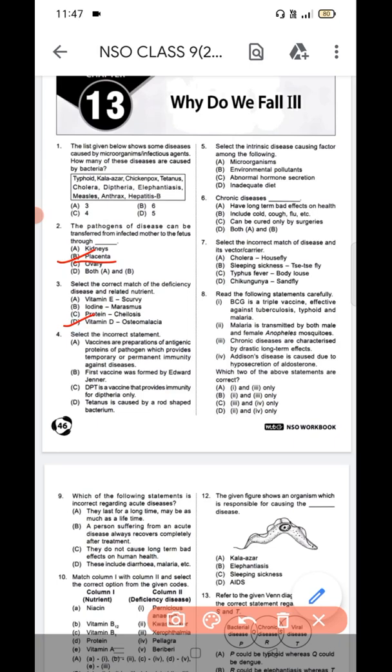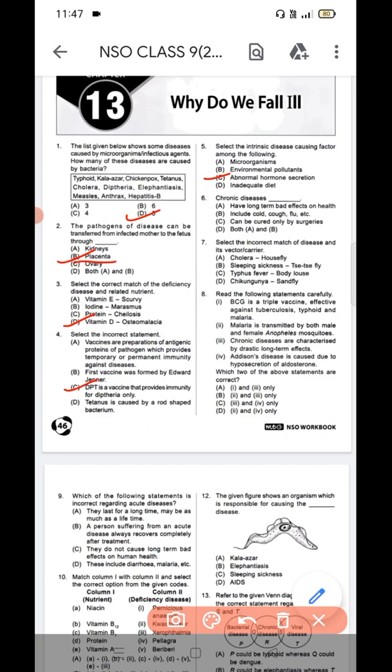Okay. Next, question number 4. Select the incorrect statement. Question number 4, option C is the correct answer. DPT is a vaccine that provides immunity for diphtheria only. Next, question number 5. Select the intrinsic disease causing factor among the following. Option C, that is abnormal hormone secretion. Question number 5, option C is the answer. So the answers are 1D, 2B, 3D, 4C and 5C.